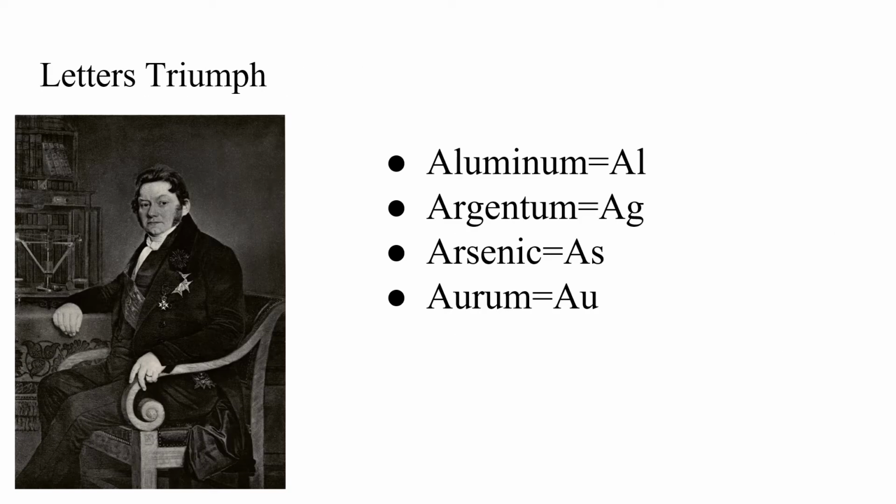John Jacob Berzelius, came along and was like, yo, Dalton, why are we using all these symbols? Have you seen this handy thing over here called the alphabet? So he went on to create letter symbols for each element based on their Latin name. Many of the symbols he came up with we still use today. He also did extensive research on almost all the molecular weights of the elements known at the time, as well as discovering many new elements in his own lab.